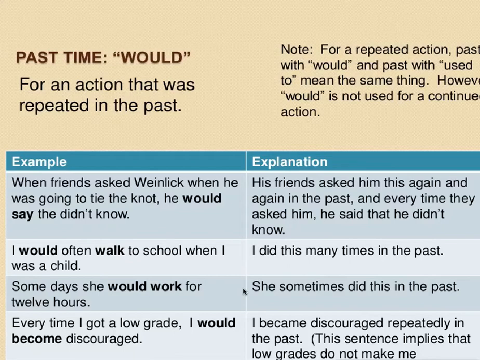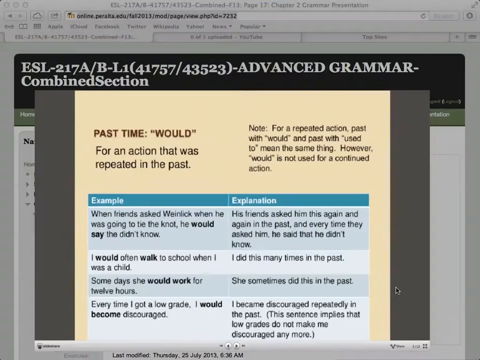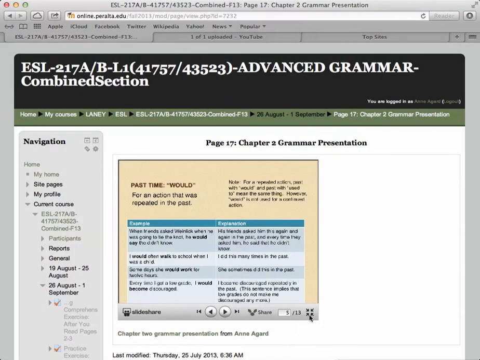Okay. He would often walk to school when he was a child, or I would often walk to school when I was a child. I did this many times in the past. Some days she would work for 12 hours. Okay, she did this sometimes in the past. Every time I got a low grade, I would become discouraged. Okay, that means I became discouraged repeatedly in the past. And it implies that the low grades don't make me discouraged anymore.